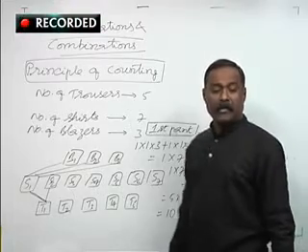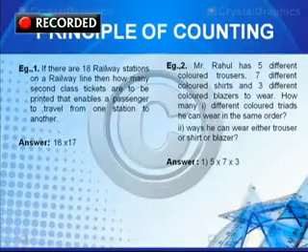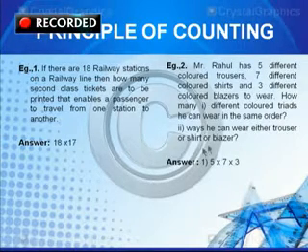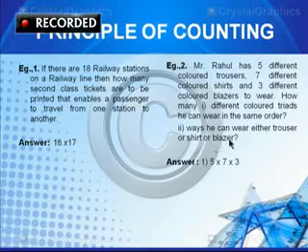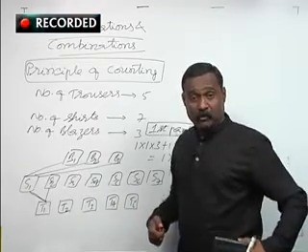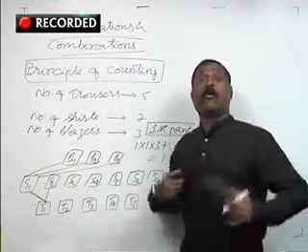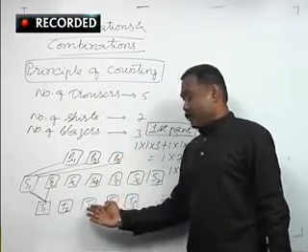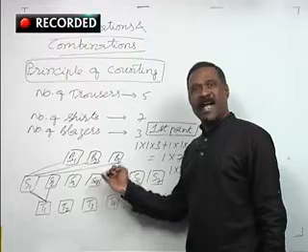Now coming to the next question, please go through that. How many ways he can wear either trouser or shirt or blazer? This is different from trouser and shirt and blazer.